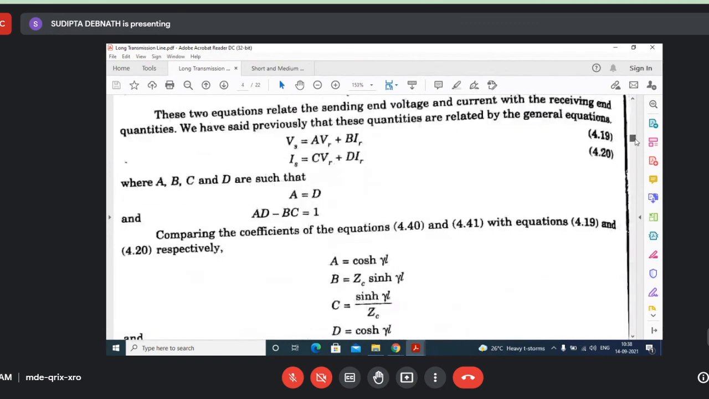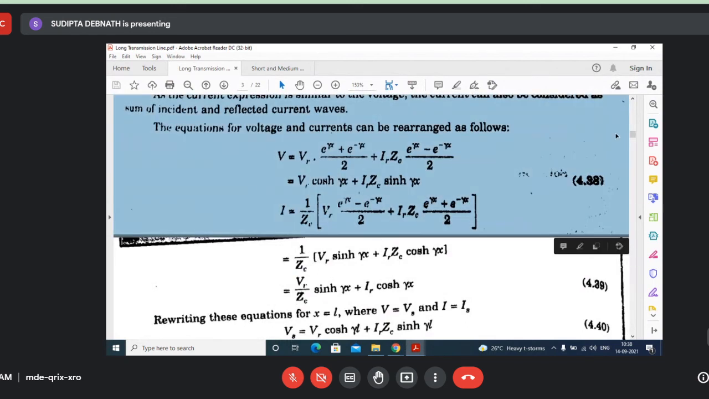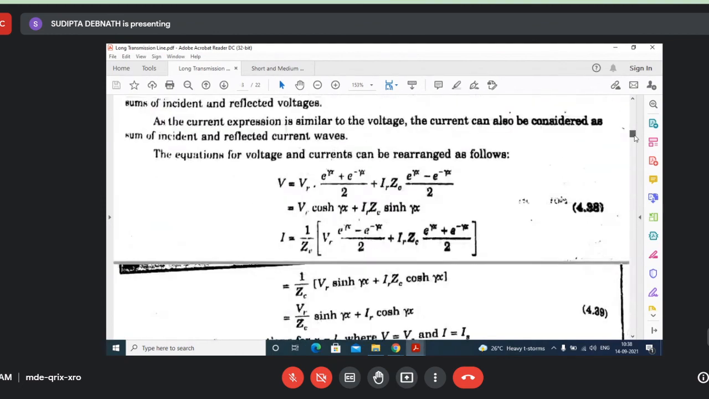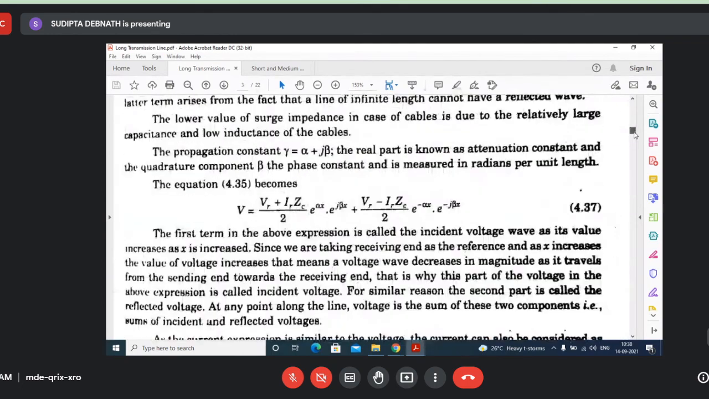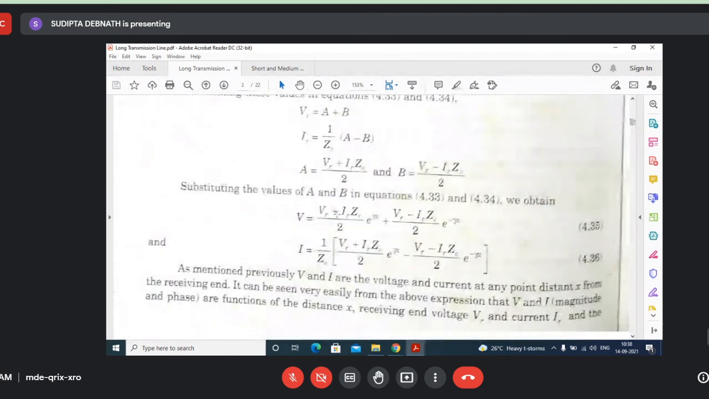But you need to write down the full expression. You need to write it in this form. Let me show you which form you need to write for incident and reflected. If you use this formula, you won't be able to understand which one is incident and which one is reflected. You have to write this equation. This is the incident, this is the reflected.